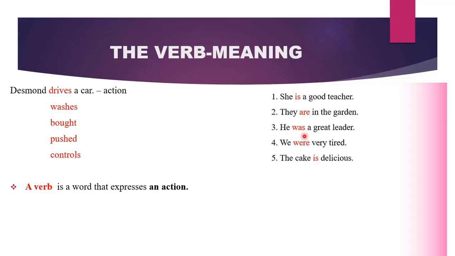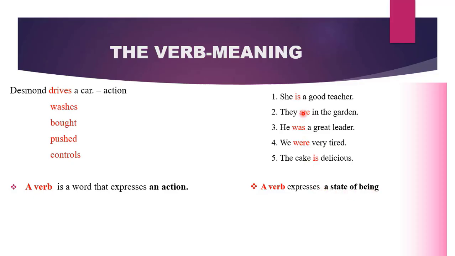He was a great leader. Was is not an action. We were very tired. Were is not an action. The cake is delicious. Is is not an action. Therefore, this particular definition of verbs is not that complete. We can add that a verb expresses a state of being.